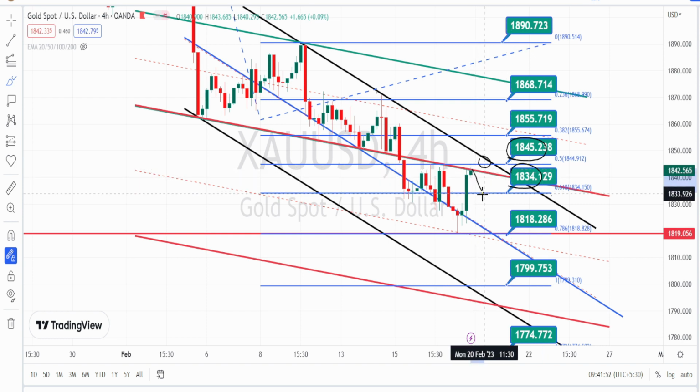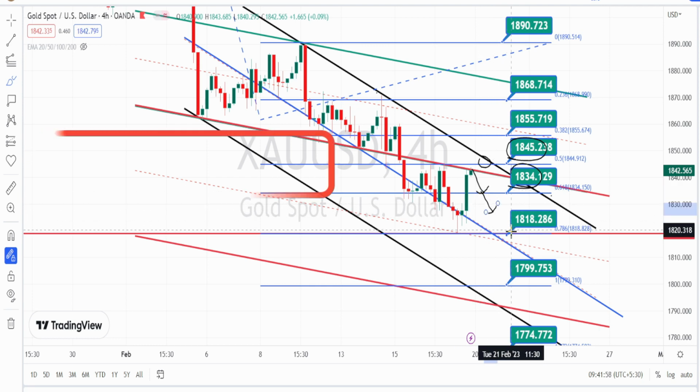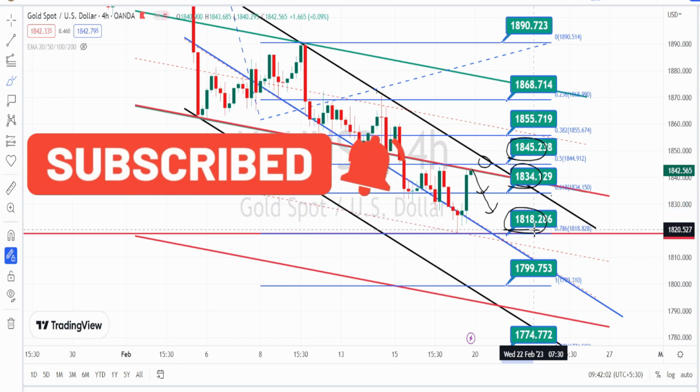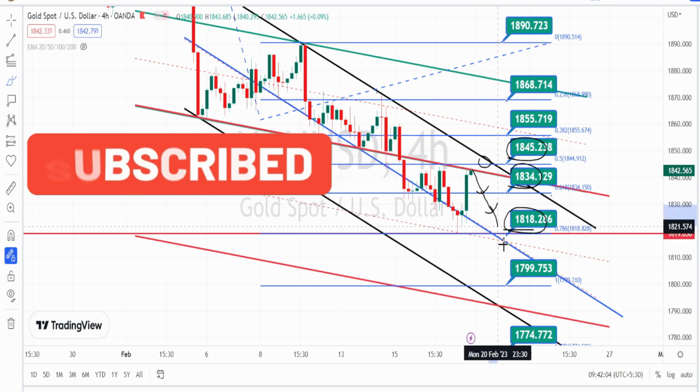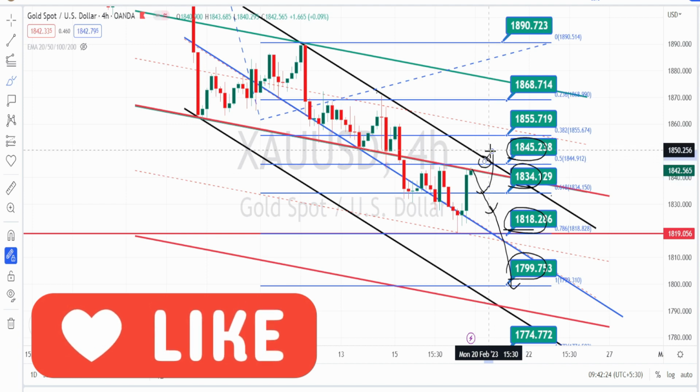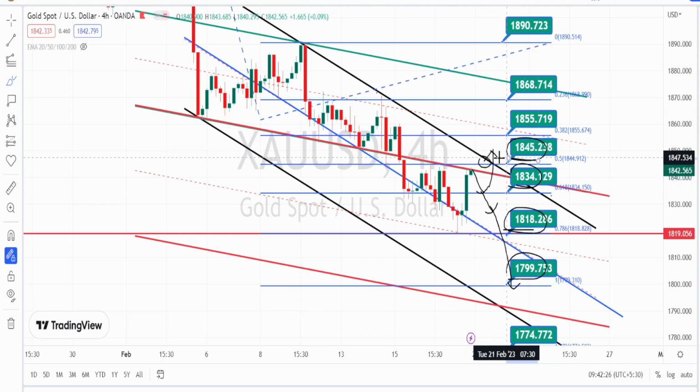Wait for the price action to break the support level of 1834 if you want to freshly enter on the bearish side trade, and next level of support is going to be around 1818, and once this support level of 1818 is broken, next level of support is going to be around 1799 or 1800. And on the bullish side, if the resistance level of 1844 is broken, next level of resistance is going to be around 1855, 1868, 1890.